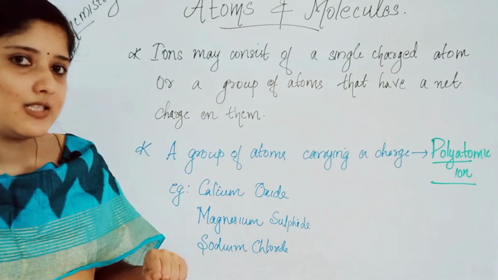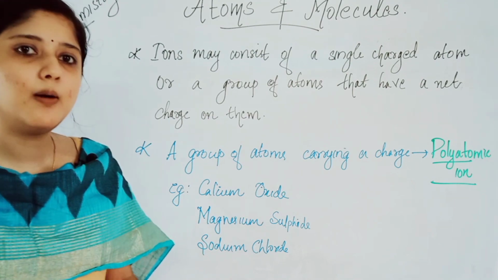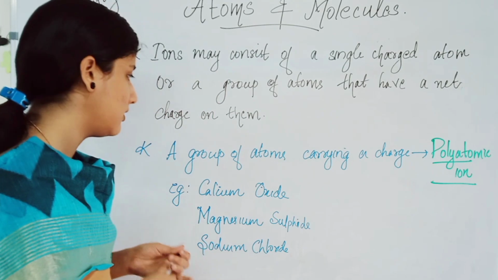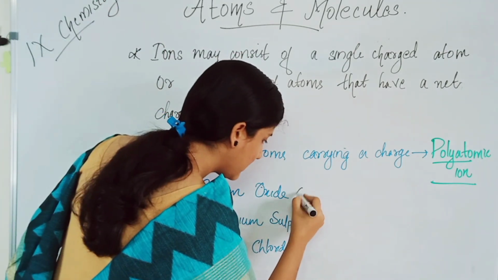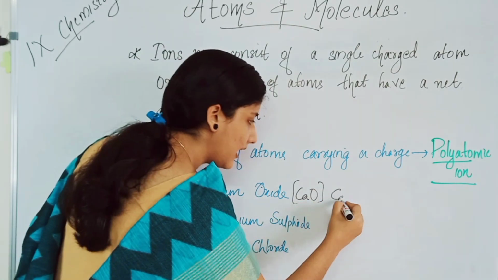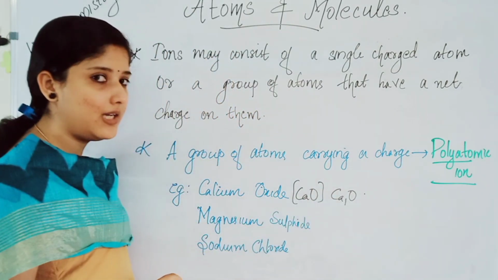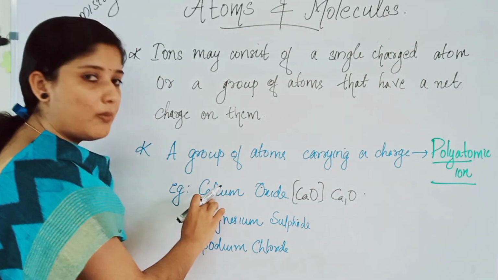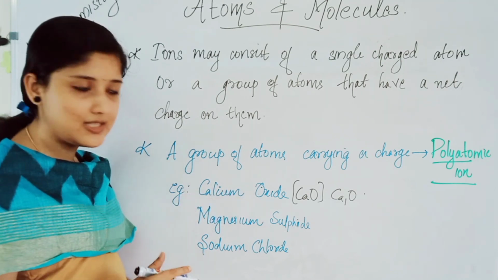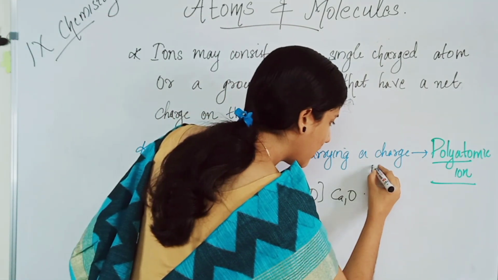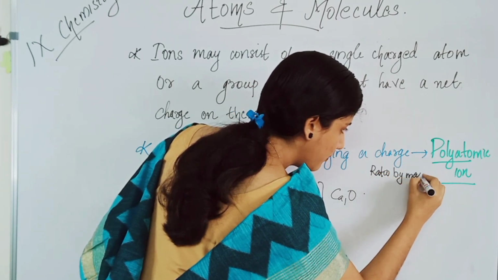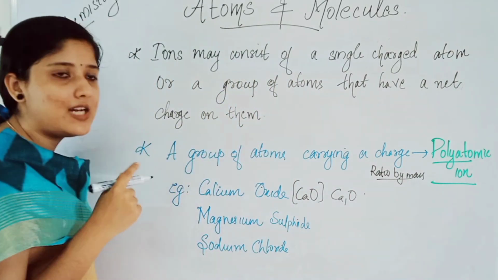For example, let's consider calcium oxide. What are the combining elements in calcium oxide? It will be calcium and oxygen. The formula is CaO. Calcium and oxygen are the combining elements, and the atomic mass of calcium, as studied, is 40 and of oxygen is what? 16. So the ratio by mass of combination we are going to write now. The ratio by mass for calcium is 40.